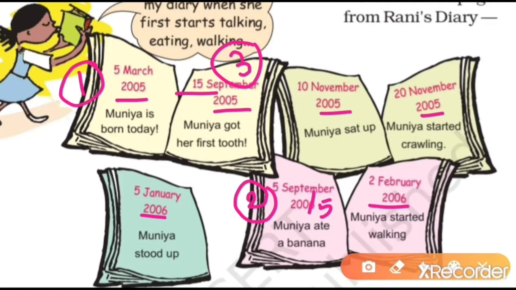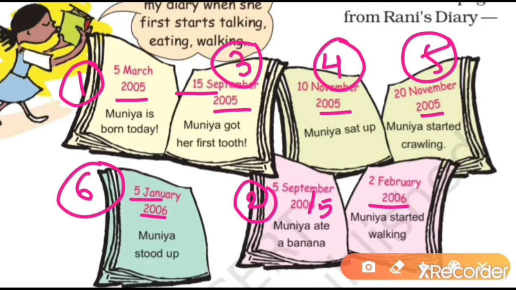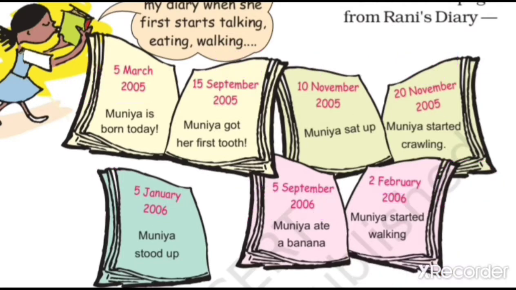The next will be number 4, which will be 10 November or 20 November? 10 November. 4, 5. I will write 6 here, because it is given 5 January and here February is given. So here we will write number 7. Now we have done the timeline of Munia in order. Now let us see the questions which are given in your textbook.